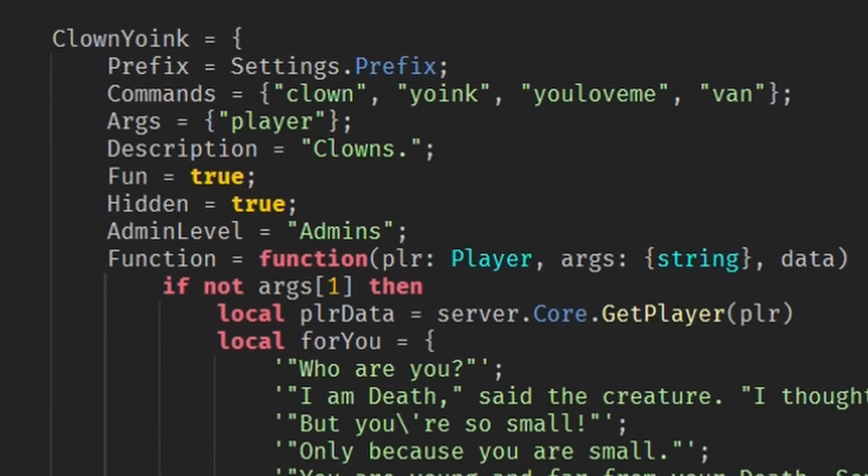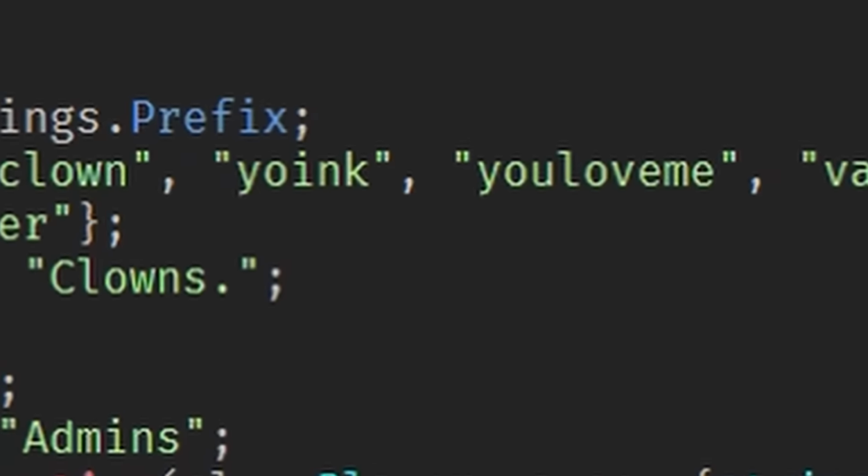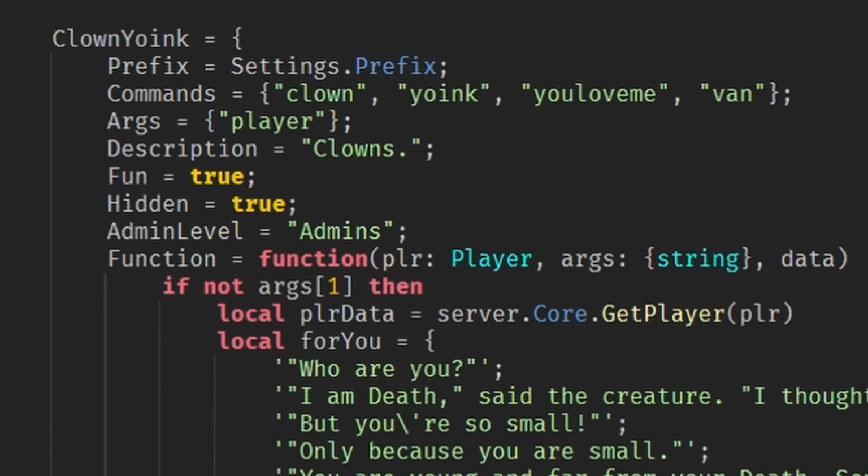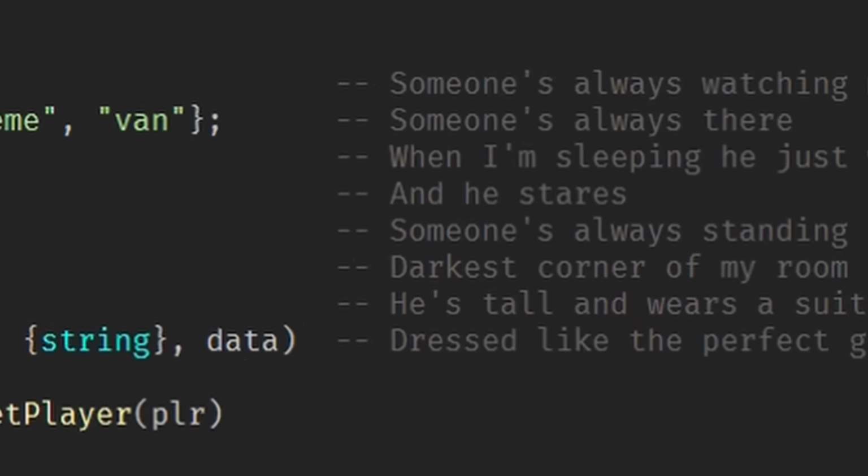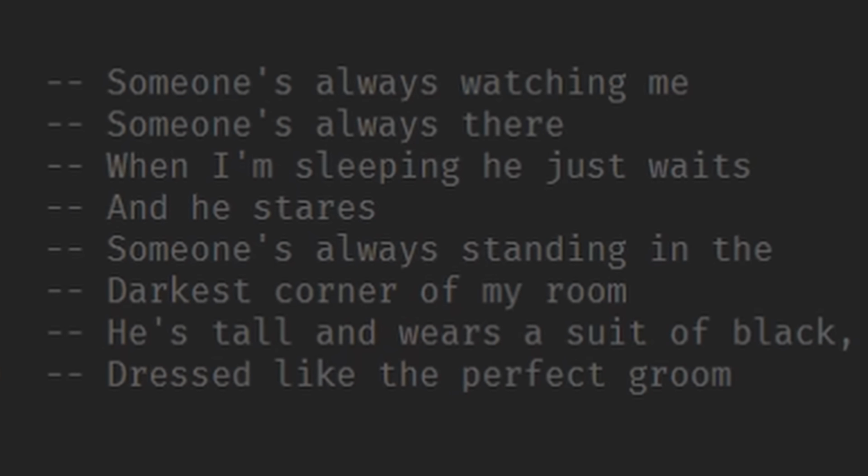Now looking inside the script, I found out that there's actually 4 names that you could use to run the command, and the 2 that I missed were Yoink and You Love Me. And also, if you look right next to the command script, you can find a hidden string of text that wouldn't be visible anywhere but here.